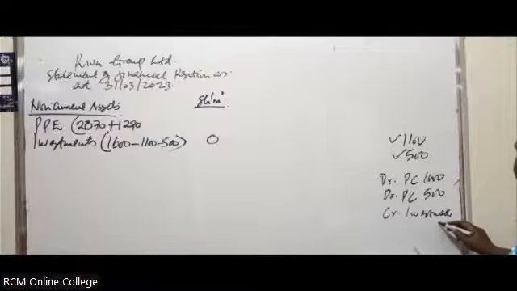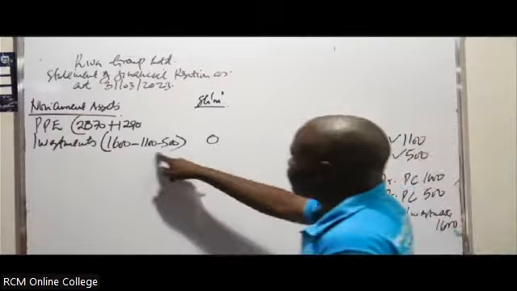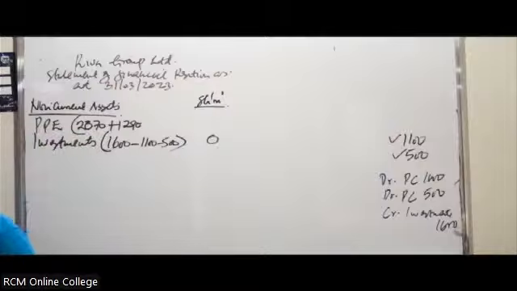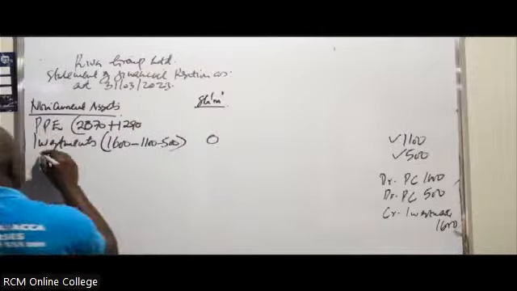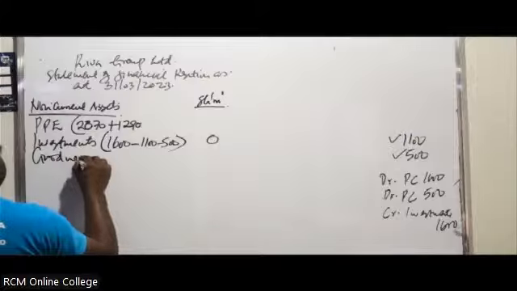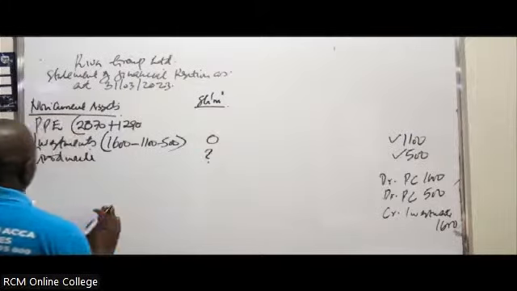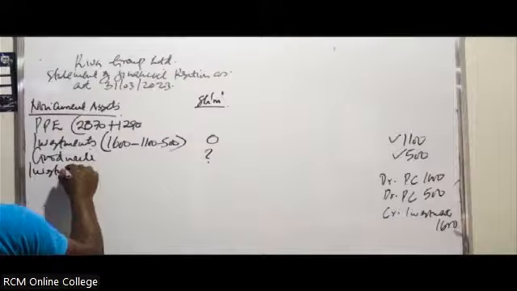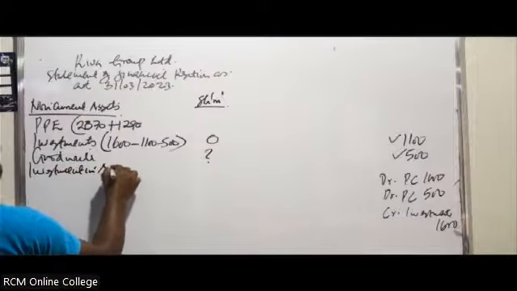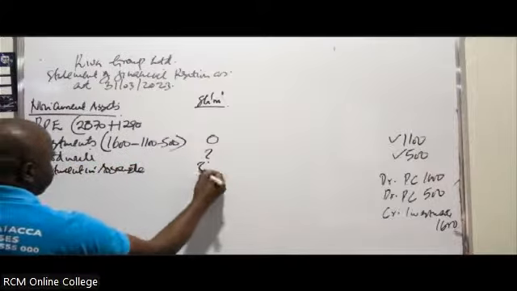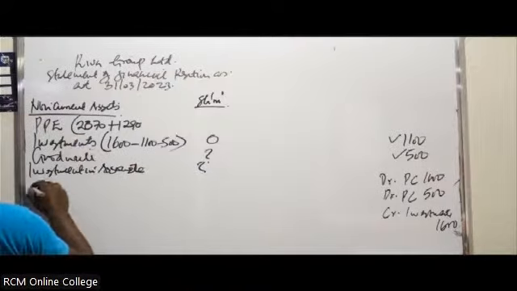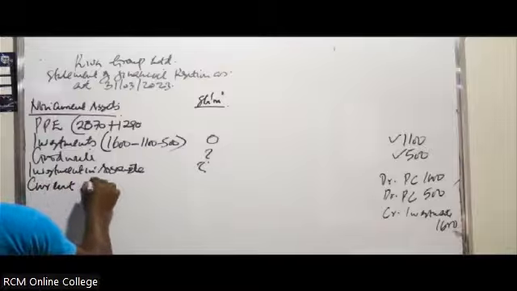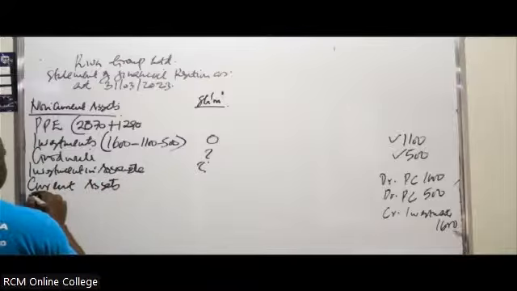So with both amounts, 1600, you eliminate them here, and therefore we'll have zeros like that. Another item that will be here is goodwill. We haven't calculated it. We'll also have investment in associates, which we haven't calculated. We'll calculate them, and then get a total for the non-current assets. We can go to the current assets.